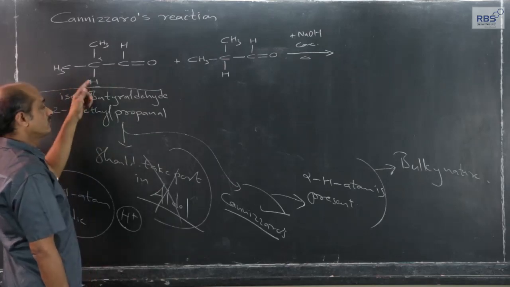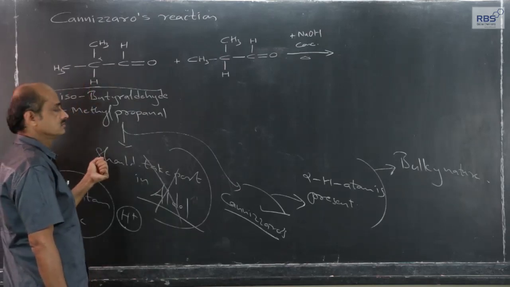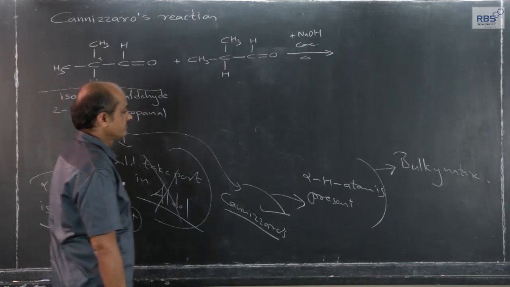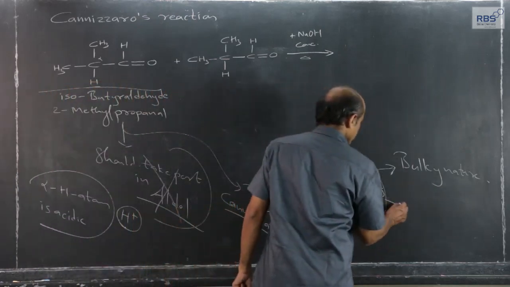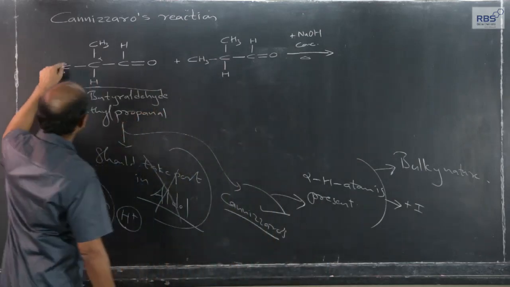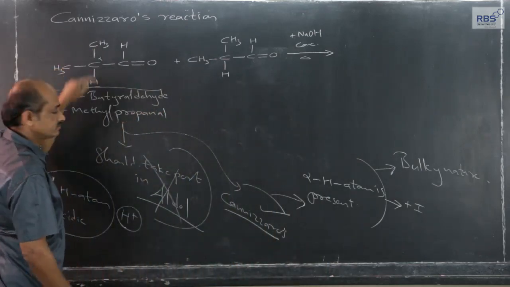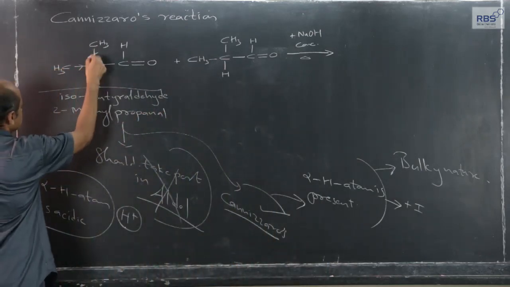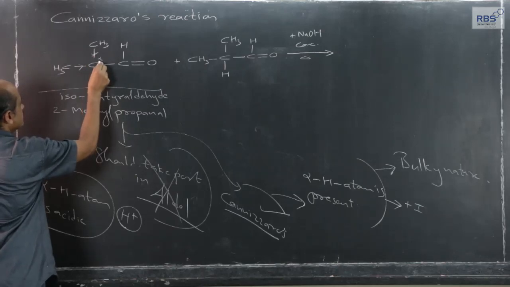So, removal of hydrogen in the form of H plus ions becomes difficult, and secondly, the plus I effect of 2 methyl groups increases the electron density here.